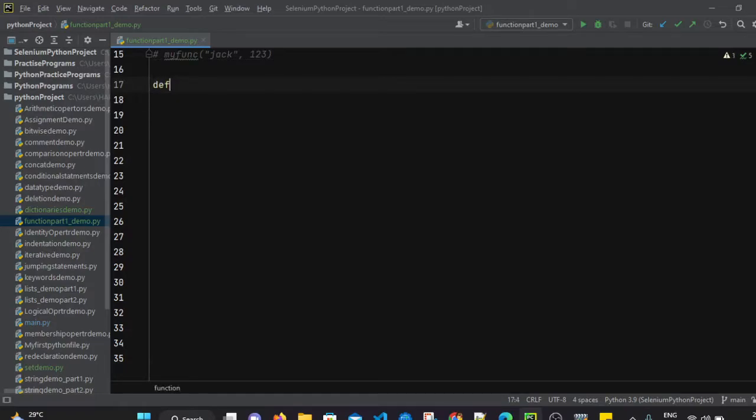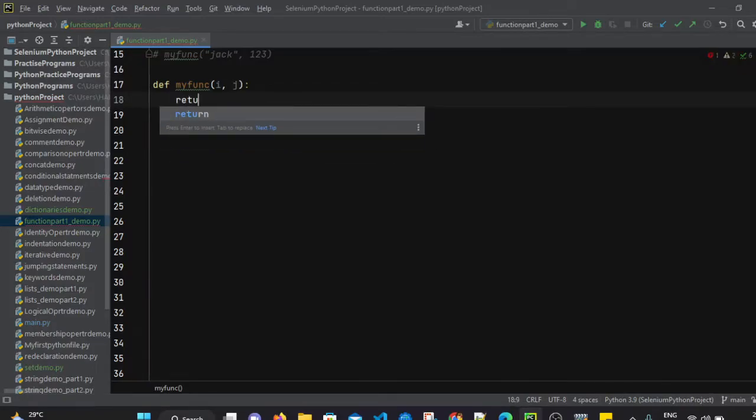I'm going to use the def keyword, def, let's say my function. In the round brackets, I'm not passing any argument. Or we can simply pass the values as well. Now let's say I'm passing two values, let's say i, comma j. And what I'm going to do inside the function is, let's say, return i plus j.